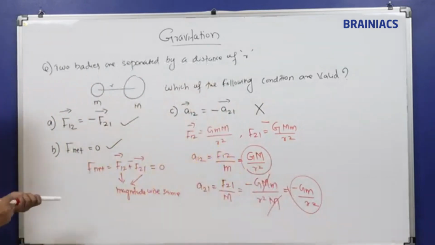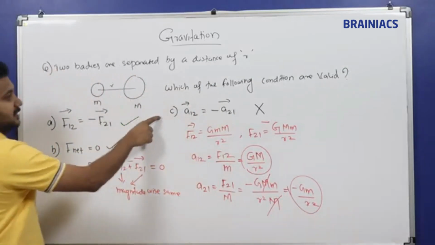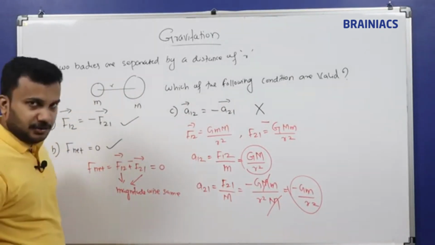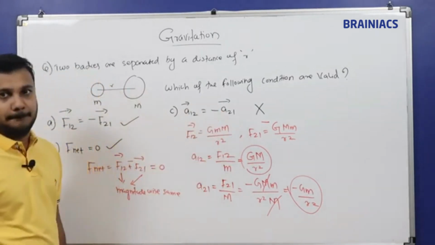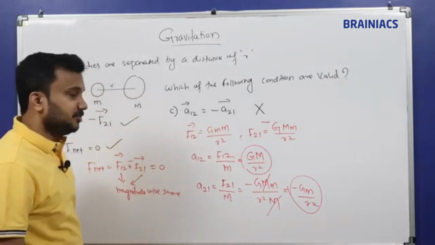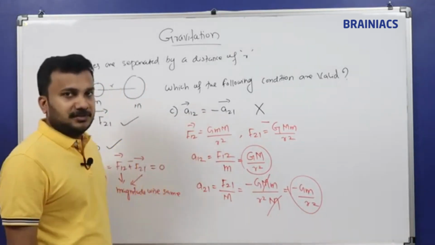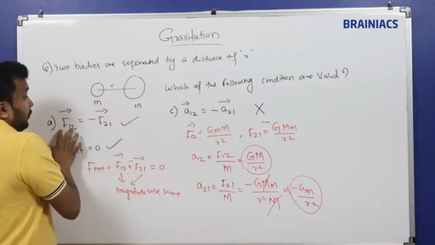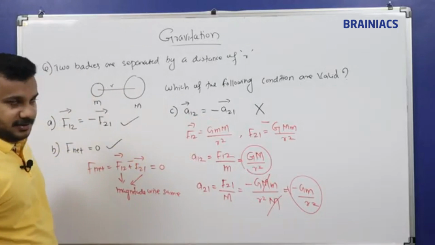No, both are not the same. Here it is capital M by R square, here it is small m by R square. That's why C is a wrong statement. Forces are equal and opposite in magnitude, but accelerations are not equal in magnitude, for different bodies. So this is an important concept. One year this became a question in an AEEE previous year engineering paper: which of the following statements is true. They will give you a lot of conditions, and of course we have a feeling to say that this is also correct. No, it is not correct.